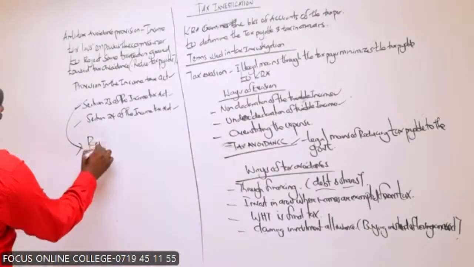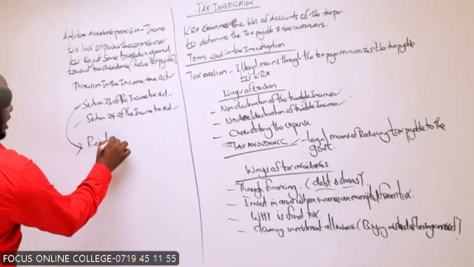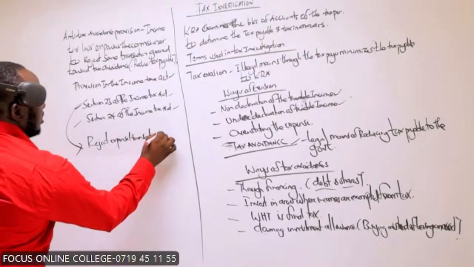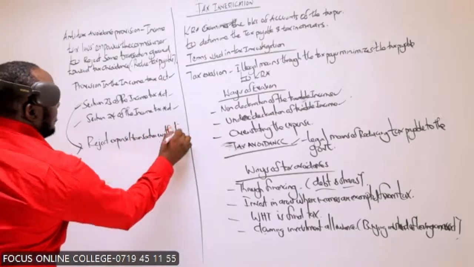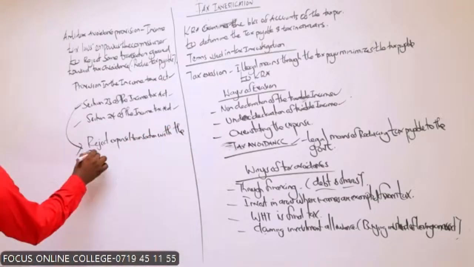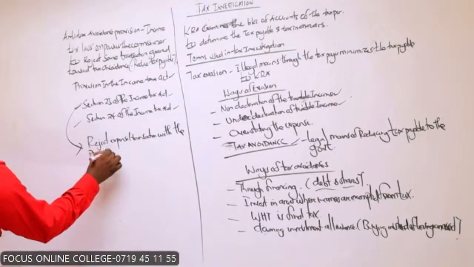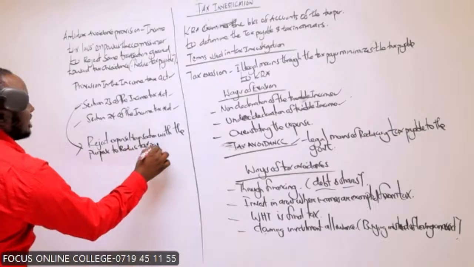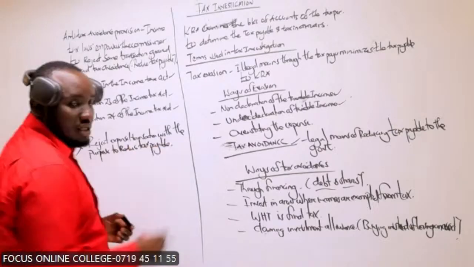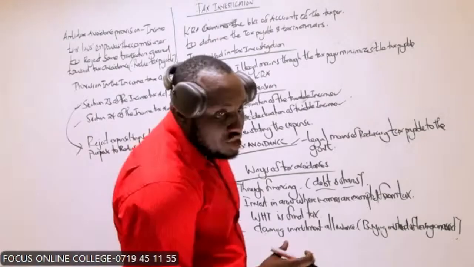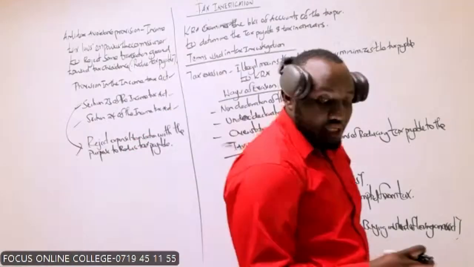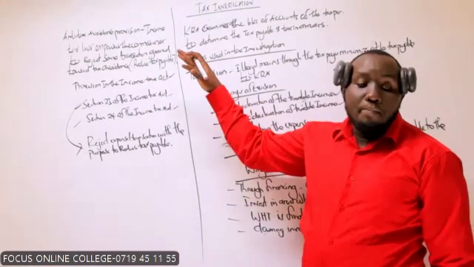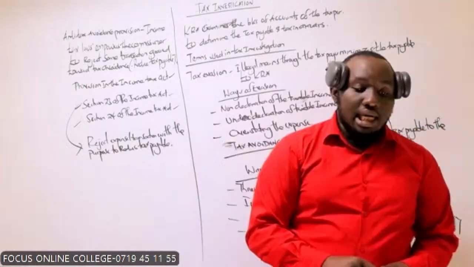These are things people normally do with the intention to reduce the tax payable. So the question is, what are these transactions that the commissioner is empowered to reject?